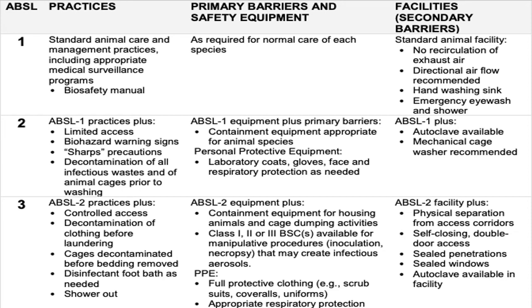In terms of the primary barriers or safety equipment, they vary depending on the species of the animal being used. So you can use mice, you can use rats, you can use guinea pigs, you can use primates. All of them have varying requirements in terms of primary barriers on how the personnel should be protected from animal assault.